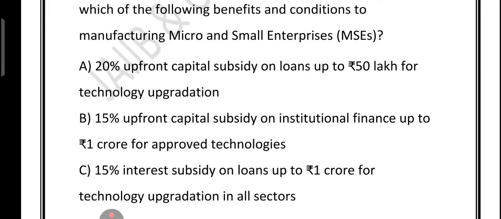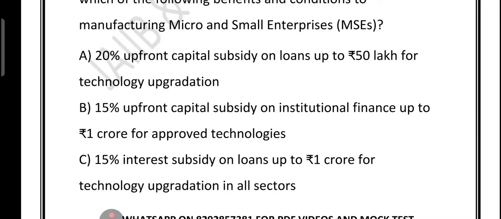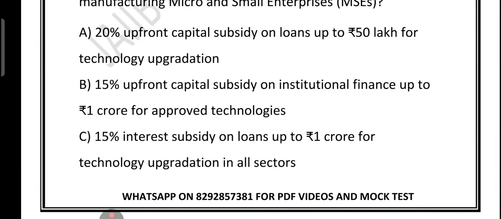Under CLCSS, if you are a manufacturing MSE and you want to upgrade your technology, like replacing an old machine with a more efficient one, you can get 15% capital subsidy directly on your loan amount. For example, suppose you take a 50 lakh loan for the approved technology. What is 15% of 50 lakh? 7.5 lakh. So you get 7.5 lakh subsidy upfront. And remember, the loan can be up to 1 crore, but it must be from an approved institutional source and for technology listed under the scheme, right? So these are the limits: 15% upfront capital subsidy up to 1 crore for approved technology.